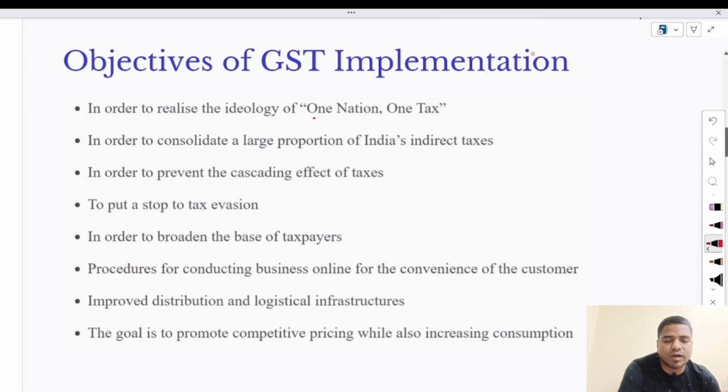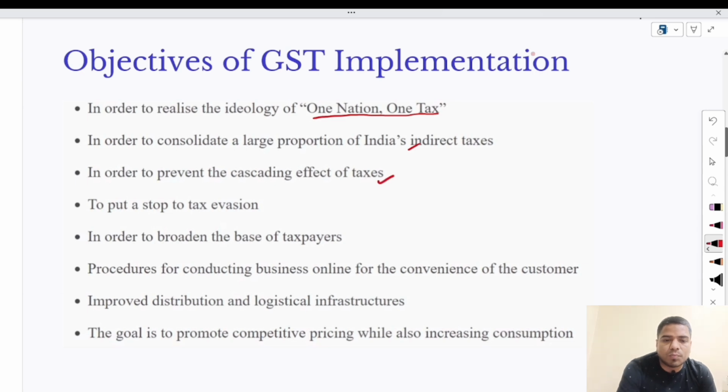The first objective was one nation and one tax. The government wants to create the concept of one nation and one tax. Second, to consolidate a large portion of India's indirect taxes. In India, multiple types of taxes were collected by the government. So, for consolidation of these taxes, the government has implemented GST.